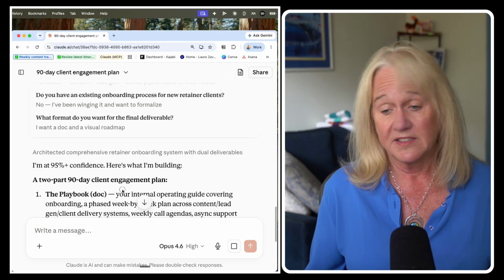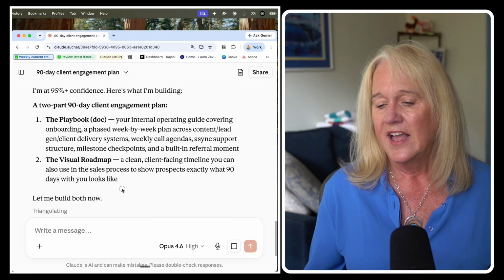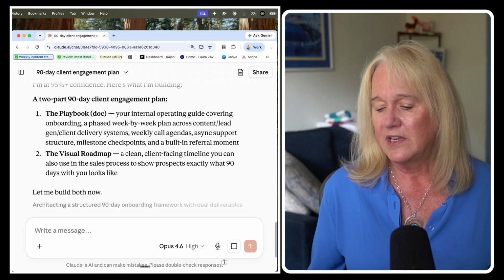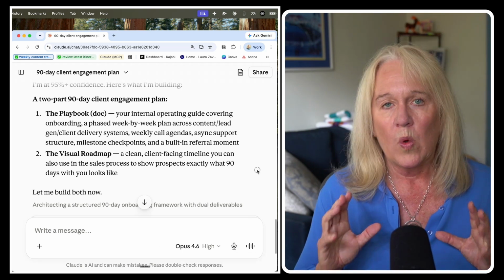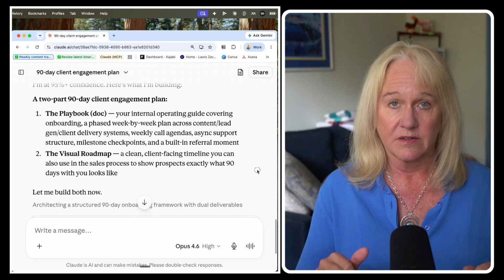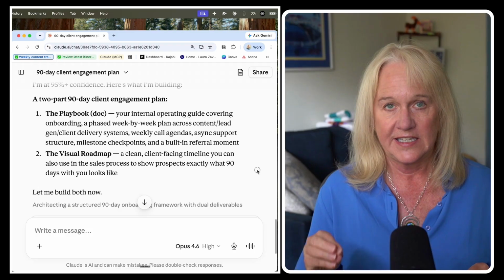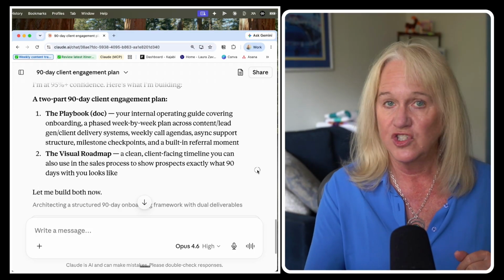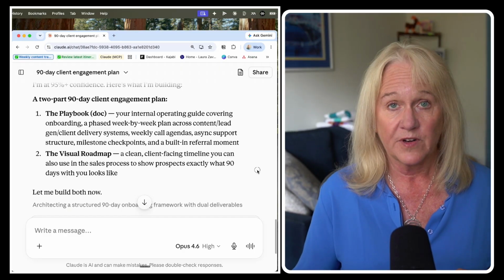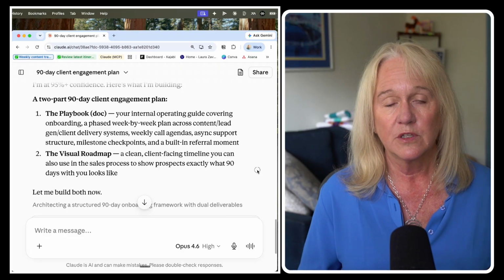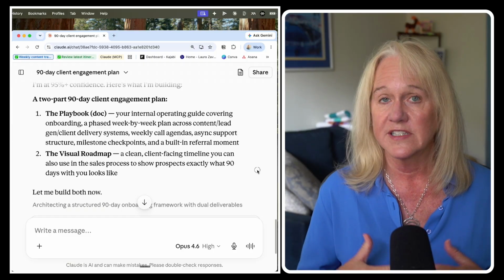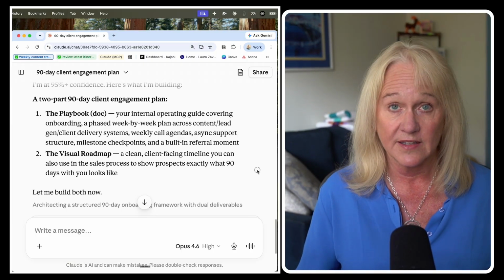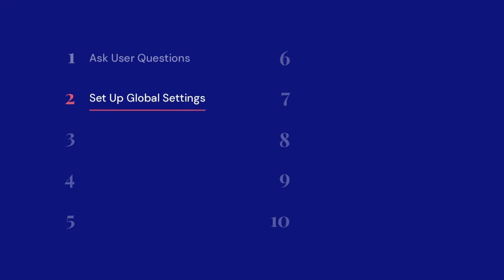So now it's confirming to me that it's at 95% confidence it can be successful and is telling me that it's going to build. Now, I'm going to go ahead and stop it right now because I want to talk about something. When you're using the higher priced models, it's really important to tell it to give you a plan before it builds anything, or it's just going to dive straight into building like you just saw it do right there. So I actually forgot to put that in my prompt, but you always want to include "show me a plan before you build anything," or you're going to spend a lot of money that you didn't actually want to spend unless you catch it like I did just there. So that's enough for you to understand how ask user questions works, and you can tell why I like that so much. So let's go on to number two, which is set up your global settings.